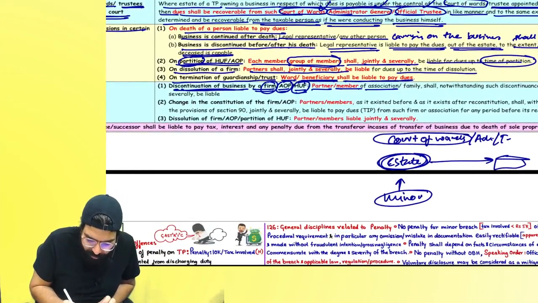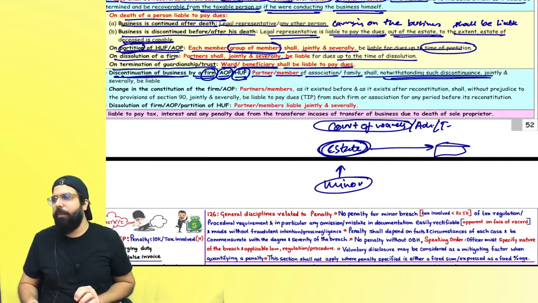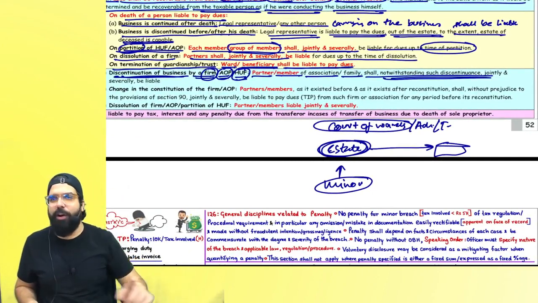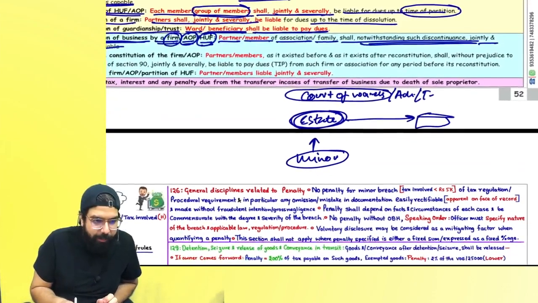Partners, member of the association, family shall be, notwithstanding the discontinuation, jointly and severally liable. It means forget the discontinuation; it will be like you are continuing the business. Whatever is the liability, pay. Shall be jointly and severally liable. Can I go ahead, everyone?